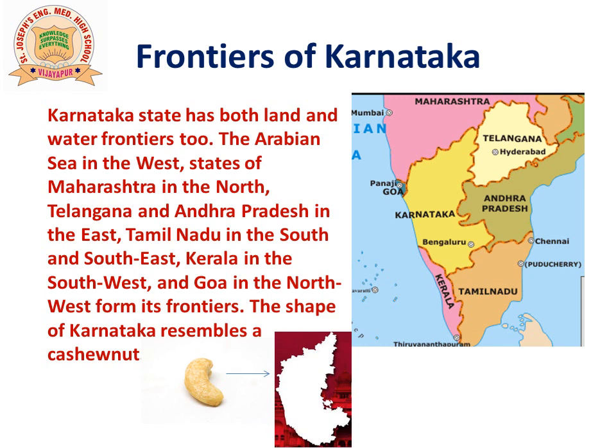When we look at the shape of Karnataka, it resembles a cashew nut. It looks like a cashew nut. It's not exactly like a cashew nut, but it resembles somewhat like a cashew nut. So, it is said that the shape of Karnataka resembles a cashew nut.